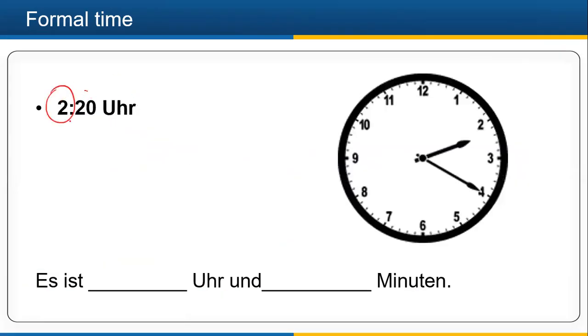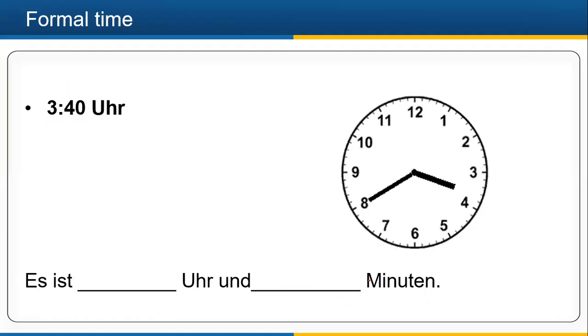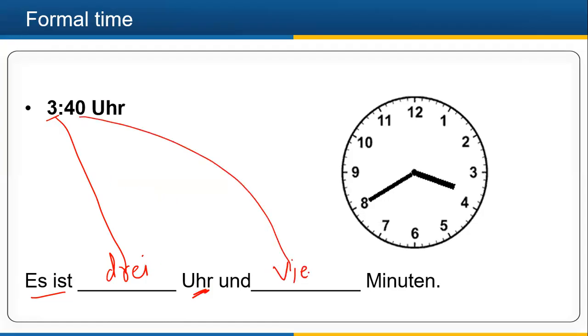If I say 2:20, that is 2 o'clock and 20 minutes: es ist 2 Uhr und 20 Minuten. For example, here it is 3:40. Es ist 3 Uhr, Uhr is o'clock, und 40 Minuten.